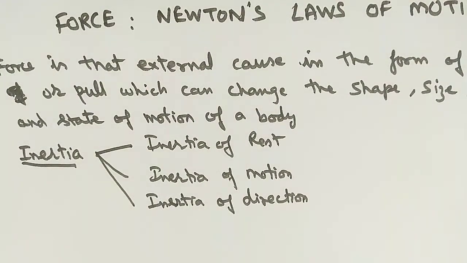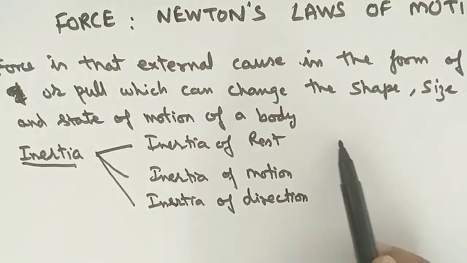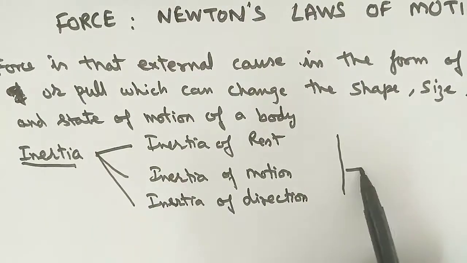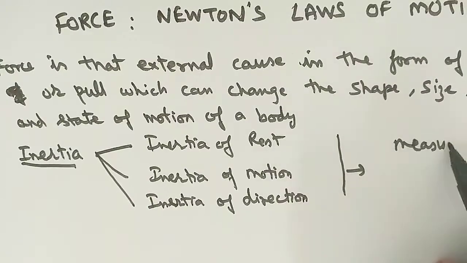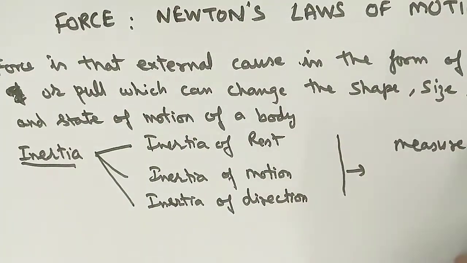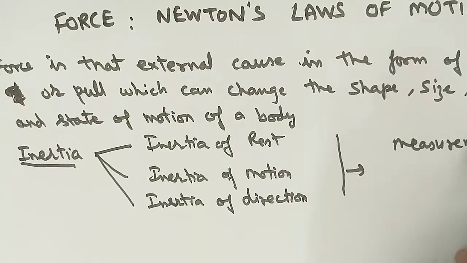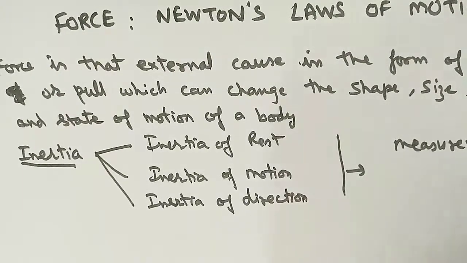And one more very important thing: how can we measure the inertia? You should know, because in the next chapter, about rotation of motion, you will need this knowledge. How much inertia there is, how is it possible to measure it?